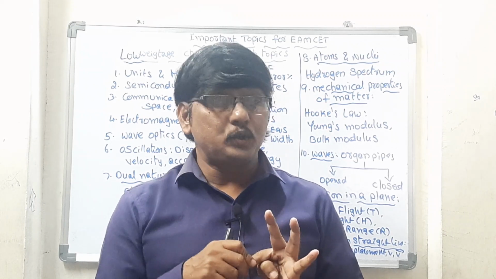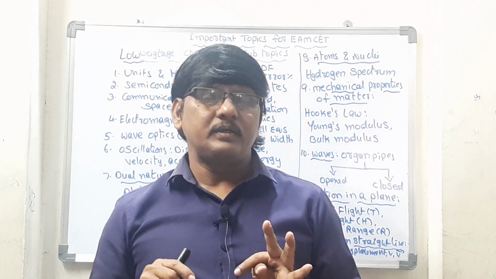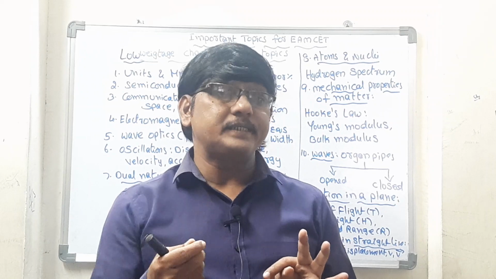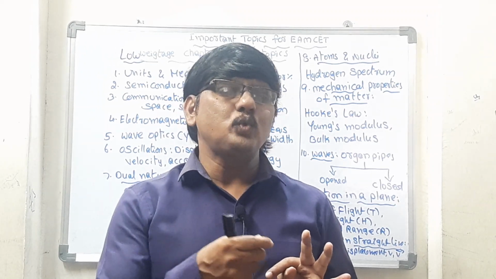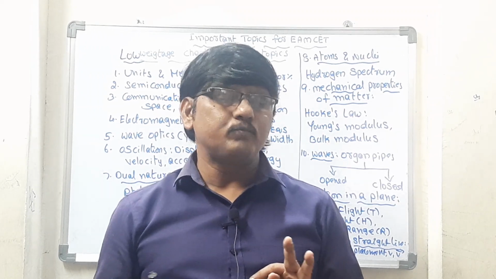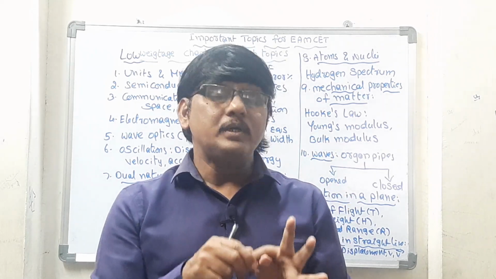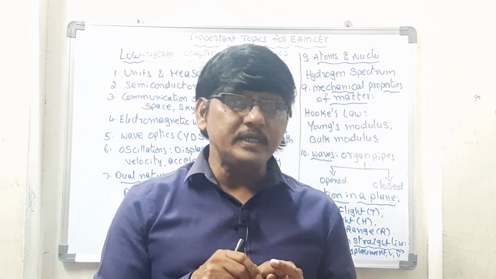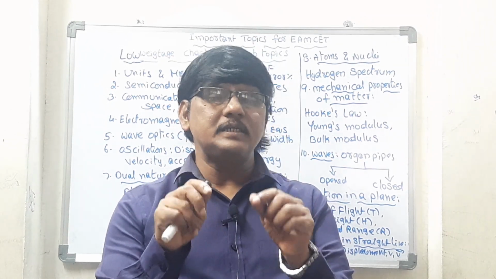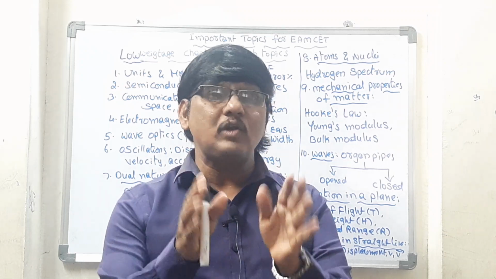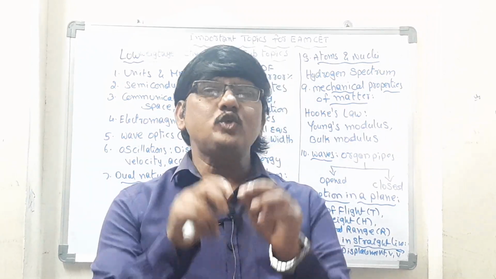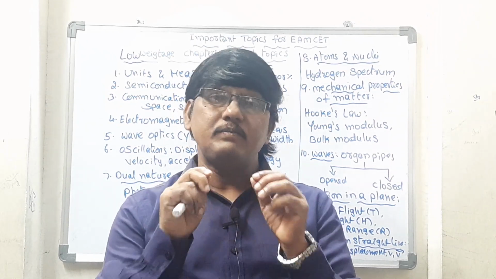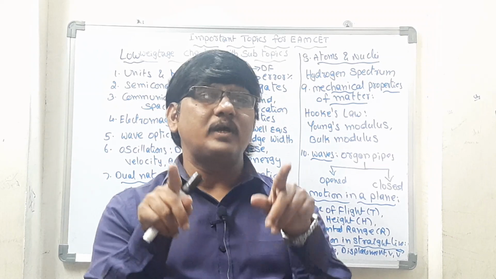Number two, their dimension formulas are given. In every chapter it is consistent depending upon the depth of the subject, then 2 to 8 dimension formulas are there. So those dimension formulas we can learn right there, and 99% those dimension formulas only will come. Third one is, every chapter consists of formulas, and all those formulas have been given at the end. So we can get those formulas there itself. Those formulas will help us solve the numericals that come in the exam.